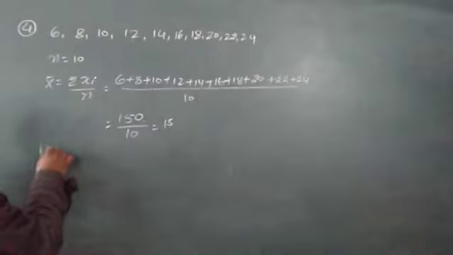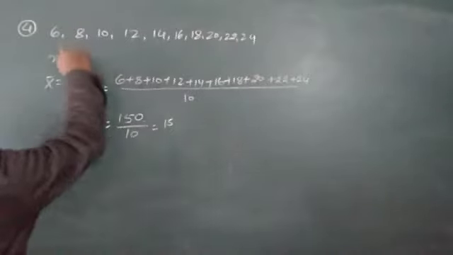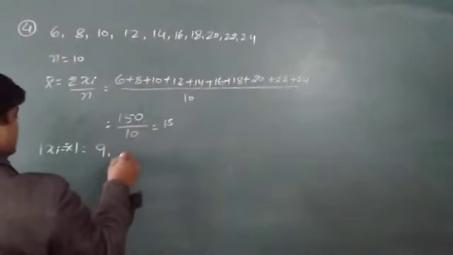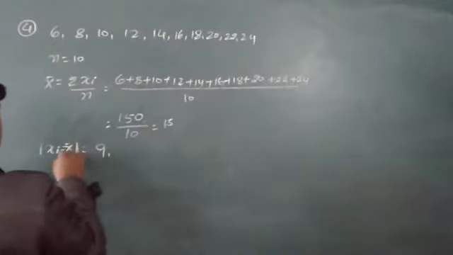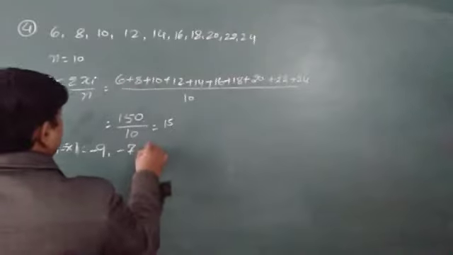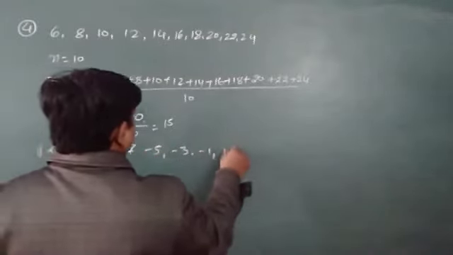6 minus 15 is minus 9. 8 minus 15 is minus 7, and then 10 minus 15 is minus 5, then minus 3, minus 1, 1.